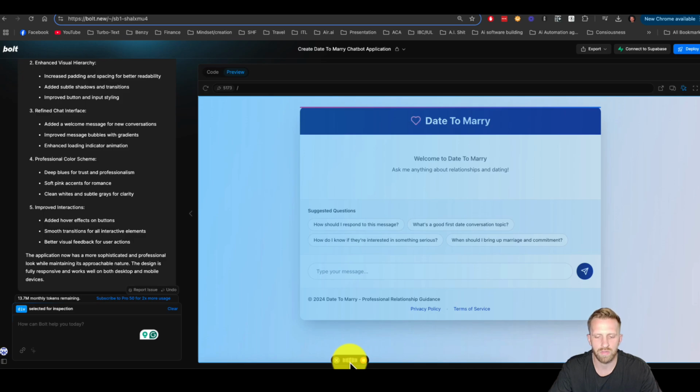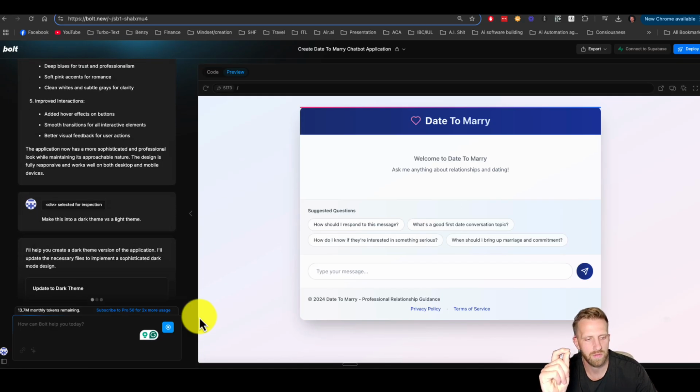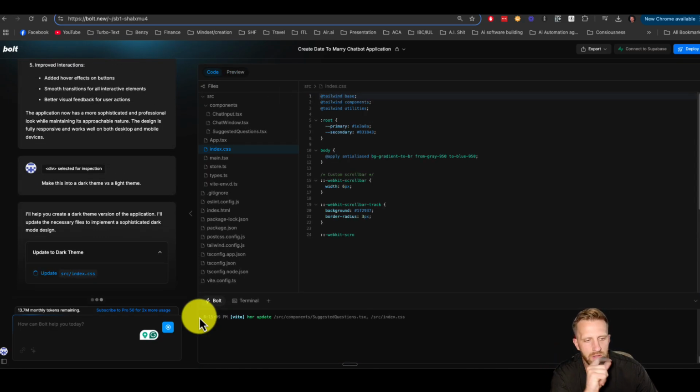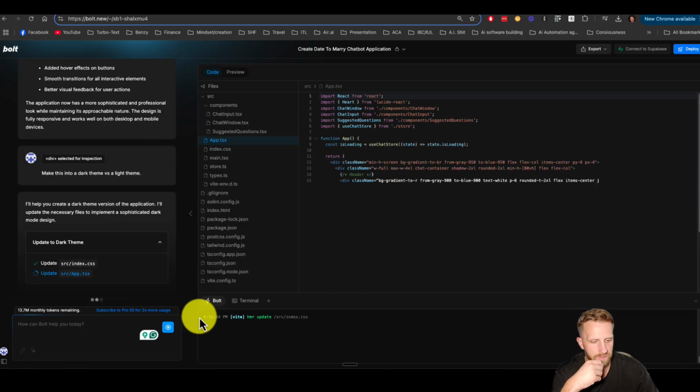Make this into like a dark theme versus a light theme. Let's see what happens. So I selected a specific area. I wonder if it's just gonna edit the background, or if it's gonna do it to everything in the web app. We'll see.